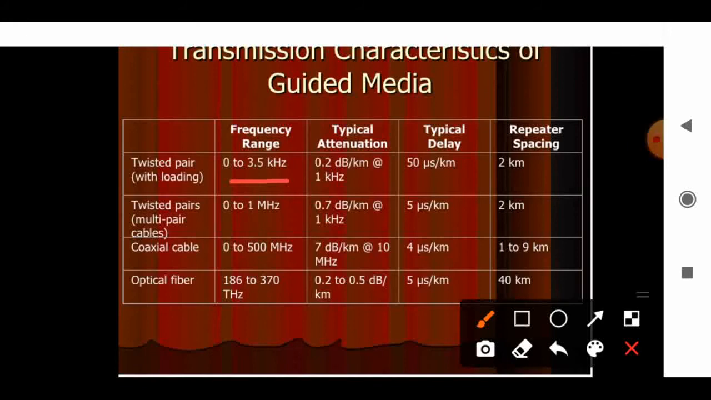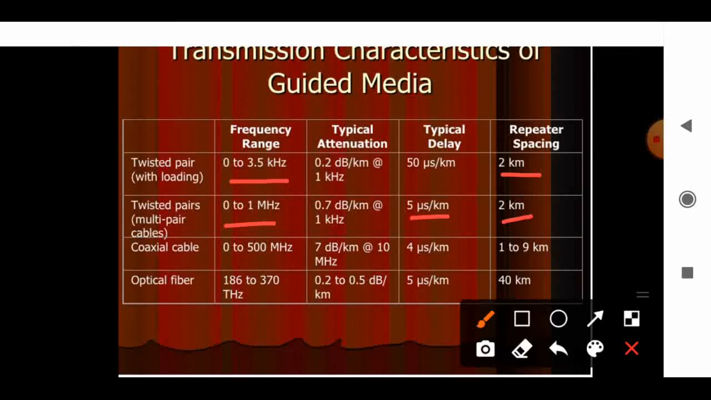and we can use it up to 50 kilometers. We need a repeater every 2 kilometers. Every 2 kilometers we have to place a repeater. Twisted pair multi-pair cable, we can use this frequency range 0 to 1 megahertz, and we can use this for 5 kilometers. We need a repeater every 2 kilometers.